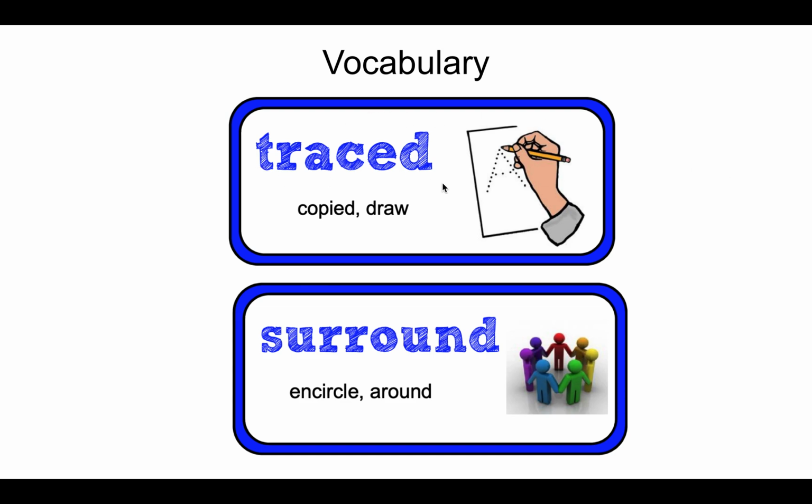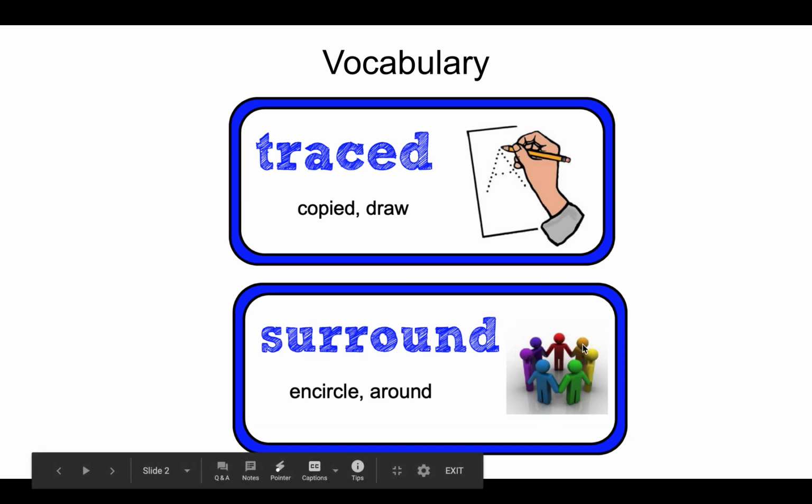Okay, so when you trace something, you copy or draw over something. So I'm sure this is all something we have done maybe in art class or when we were first learning how to write. And then to surround and circle or go around. So you can see that these people are surrounding each other in a circle.